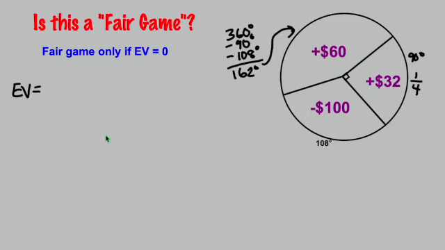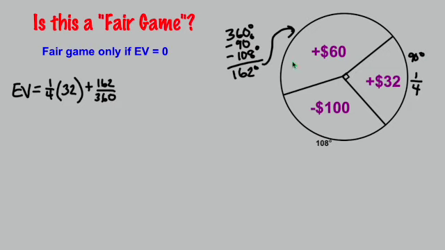To figure out the chance of that happening, I know that's a quarter. That's a pretty easy one, so let's start with that one. I'm going to go a quarter of 32. And then 162 degrees, how would I figure that out? Well, I know a circle is 360 degrees, so I'm going to make it 162 over 360.